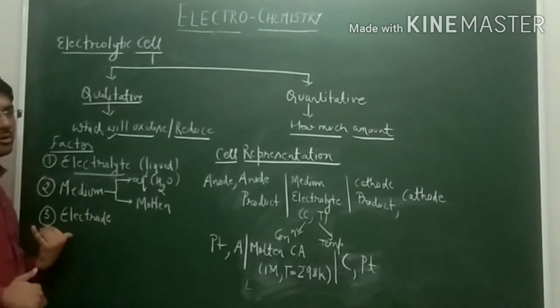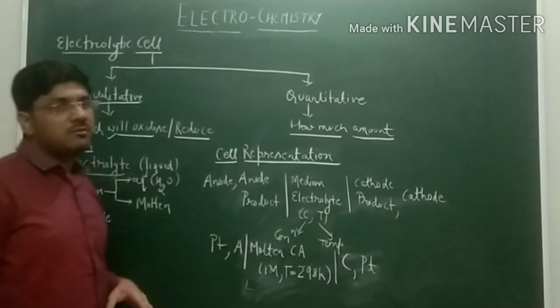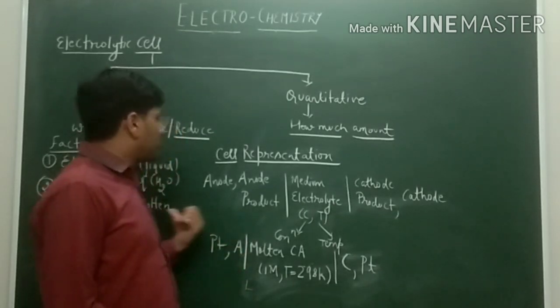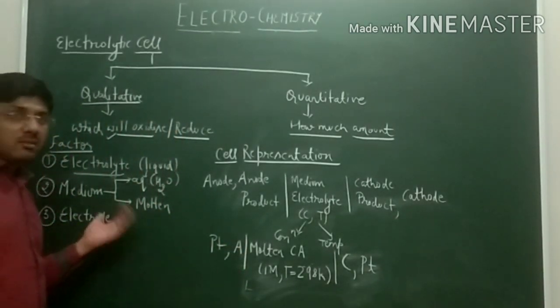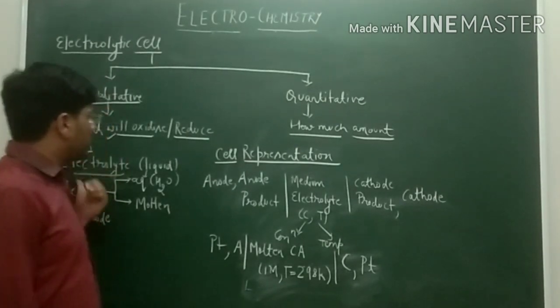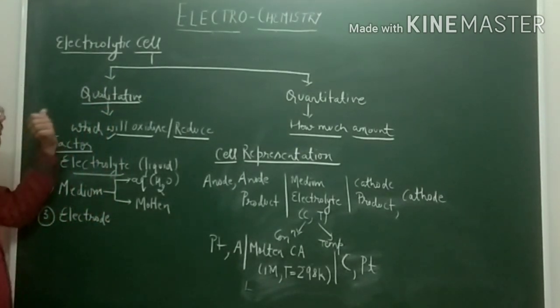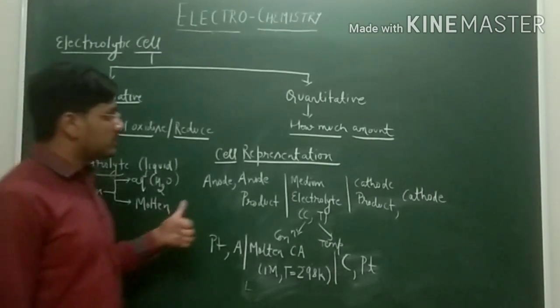Third is the electrode. Here in the previous example we have taken platinum electrode, but if we take an electrode like copper, zinc, or any other electrode, then it will also affect the electrolysis process.